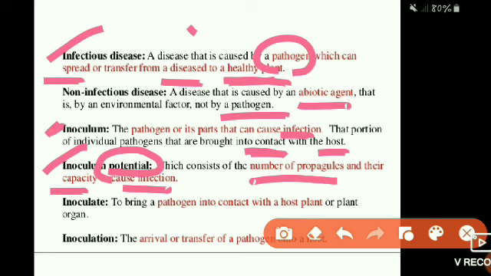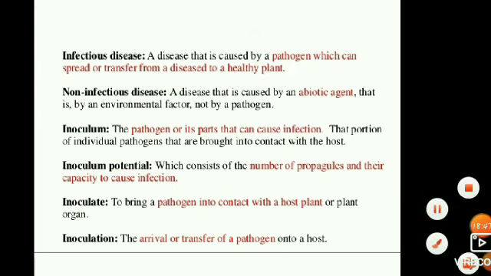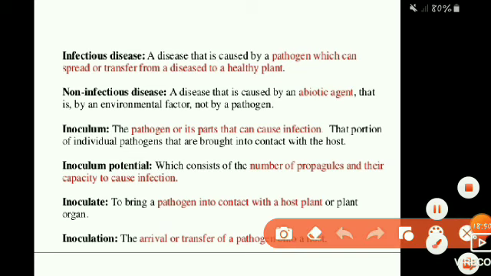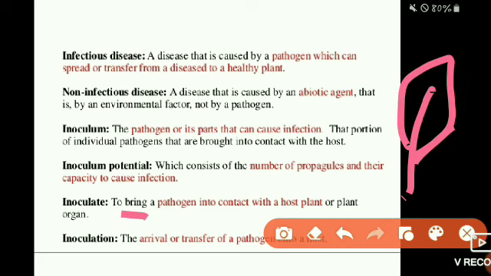And then to inoculate means to bring a pathogen into contact with the host plant or a plant organ. The term used for this condition is inoculate. This is a host plant leaf, and to bring spores into contact with the host cells, transferring spores onto the host plant and bringing them in contact with it, is called to inoculate.